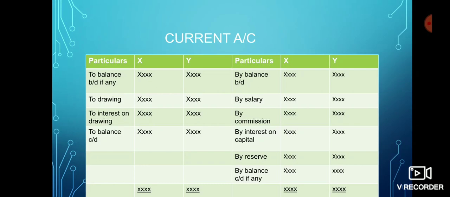In current account, first of all, balance brought down. We have written balance brought down on both sides because it may have a negative balance also. Other items on the credit side: by salary, by commission, by interest on capital, by reserve, and on the debit side: to drawing, to interest on drawing and balances. This is about current account under fixed capital method.